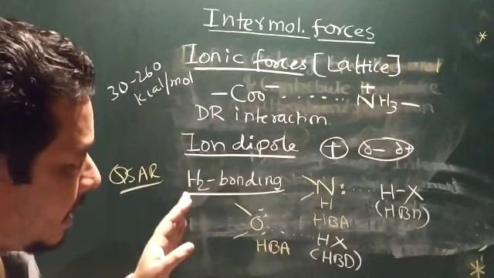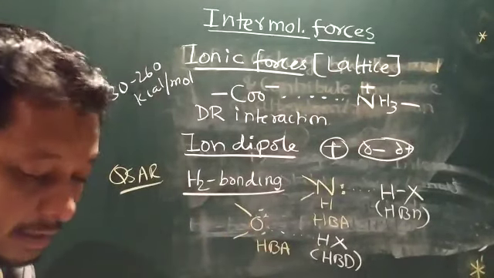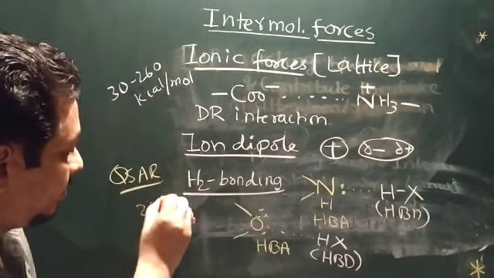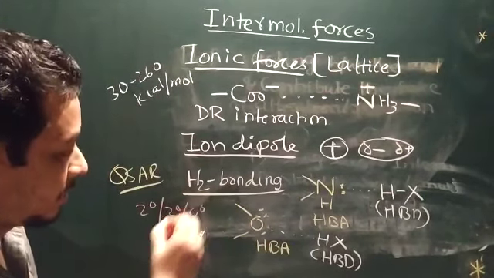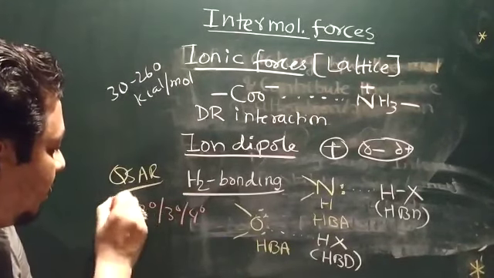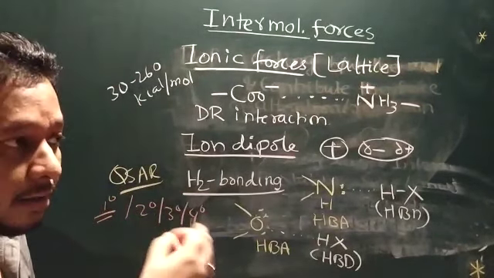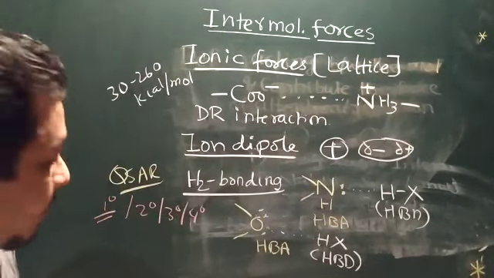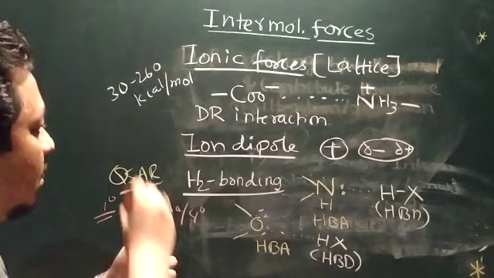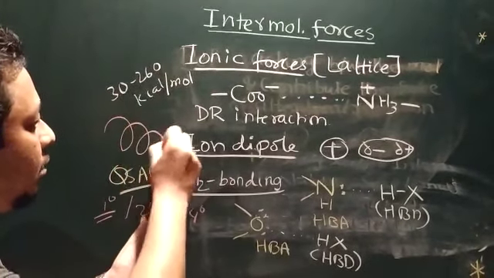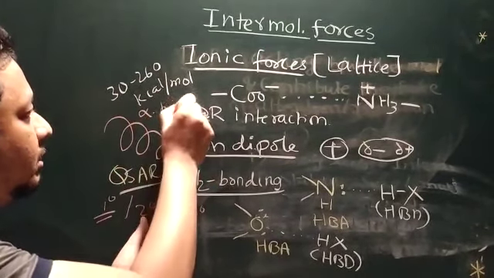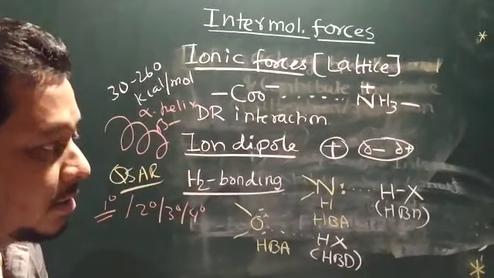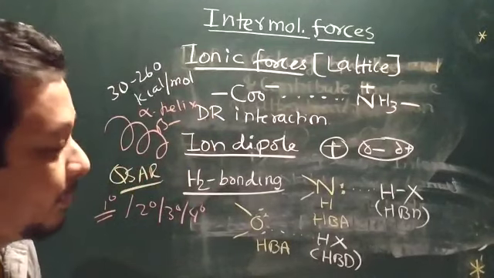Hydrogen bonding is responsible for protein secondary, tertiary and quaternary structure. Normally the primary structure of protein is a linear structure, like a dipeptide, tripeptide or pentapeptide. In the secondary structure, the protein folds into either an alpha helix or beta pleated sheet. I'll discuss this in my protein and amino acid chapter.